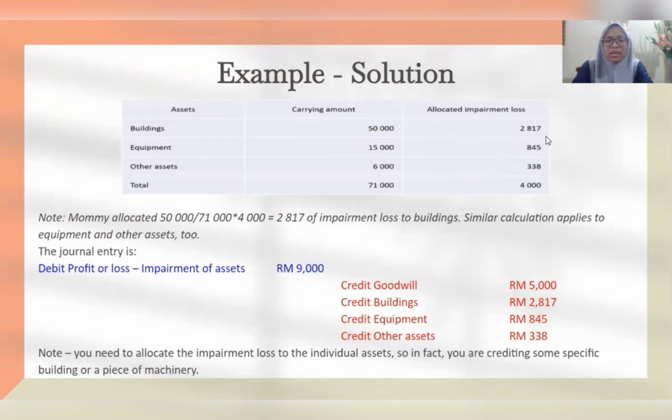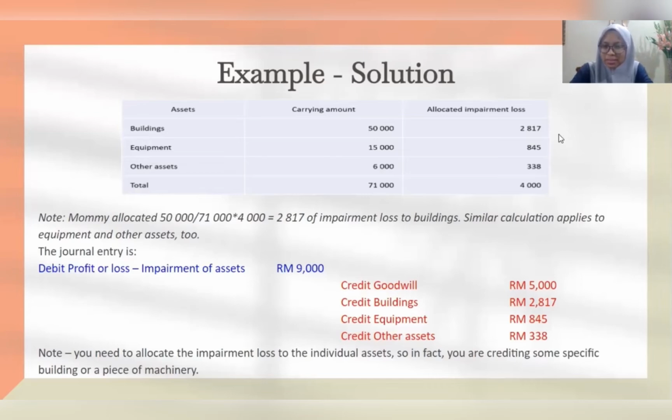So, okay, I will take building as example. Since the carrying amount of building is 50,000, we need to divide this 50,000 with the total carrying amount of all assets, which is 71,000, and then we multiply it with the balance of impairment loss, which is 4,000.